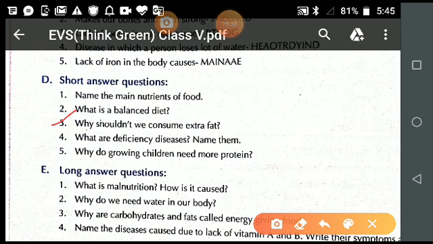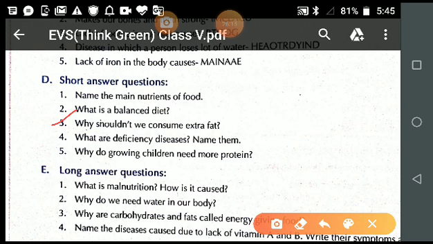Is it clear? We should not consume extra fat because extra fat leads to obesity.